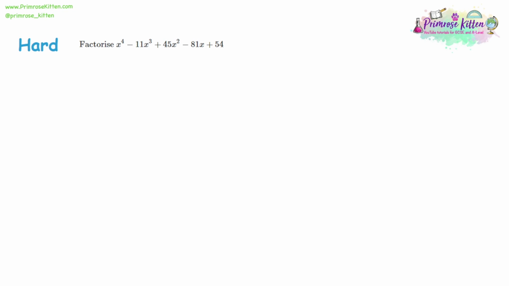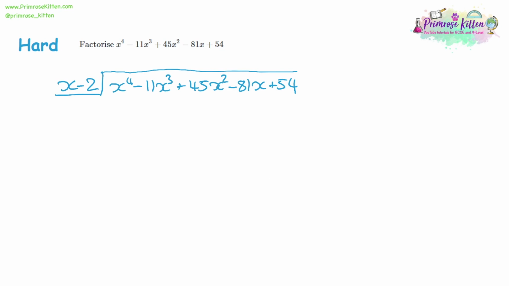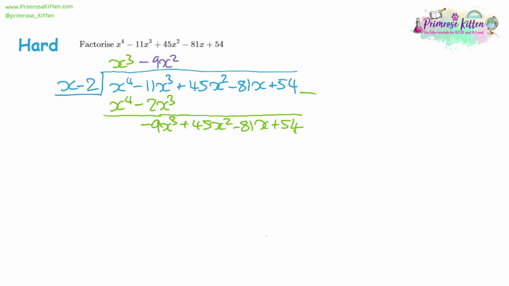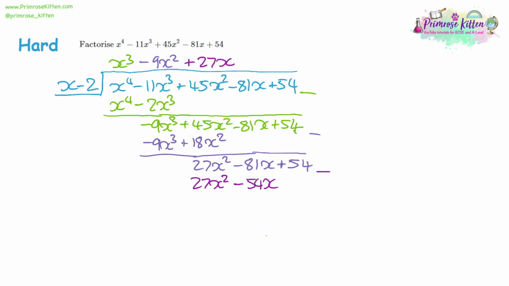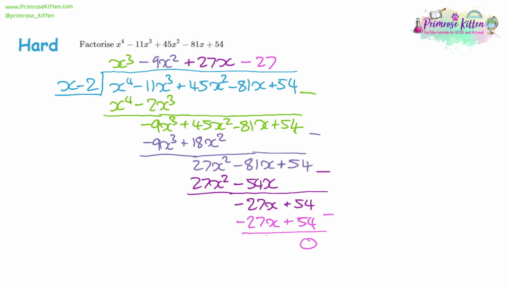So set up the division with x minus 2. We divide through by x, and after our first step, we should have negative 9x cubed, the rest staying the same. Divide through by x again, and multiply, and take away. 45 take away 18 to give us 27, with the rest staying the same. Divide by x again, and multiply, and take away. That should give negative 27x plus 54. Divide that through by x, and multiply, and that again should give the remainder of 0.